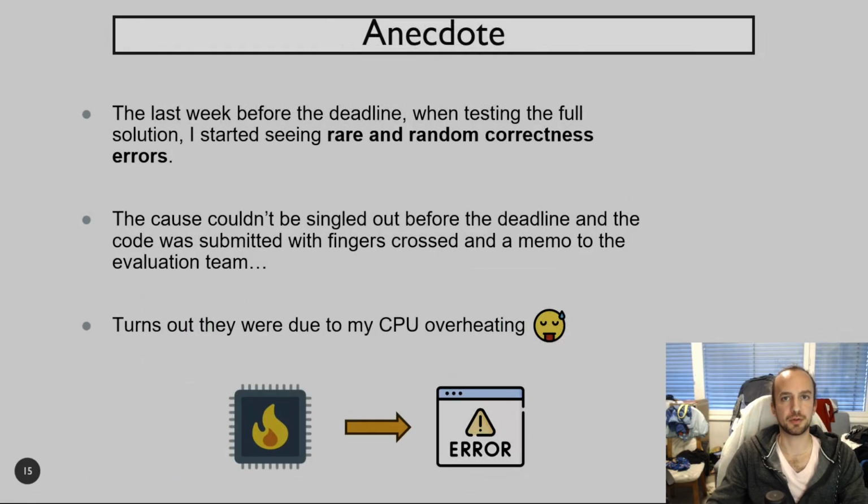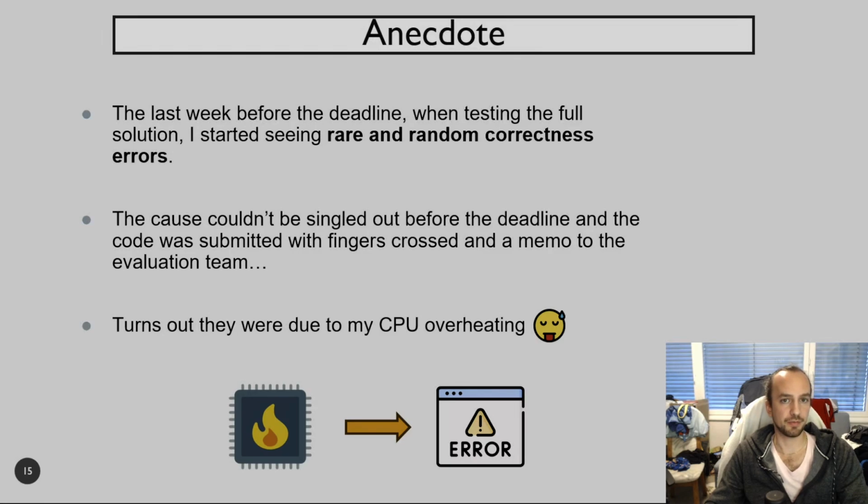Before finishing this presentation, I have a small anecdote. I've been working on and with FHE for the past 5 years, and this is something that hadn't happened to me yet. It was the last week before the deadline, everything was going well, I was able to put everything together and start testing the solution end-to-end. Until I started getting rare and random ciphertext corruptions. When printing intermediate results, some of the ciphertexts, not all of them but a few, would decrypt to garbage. This really scared me because it could happen anywhere, anytime, and was very hard to reproduce, only once every hour or so.